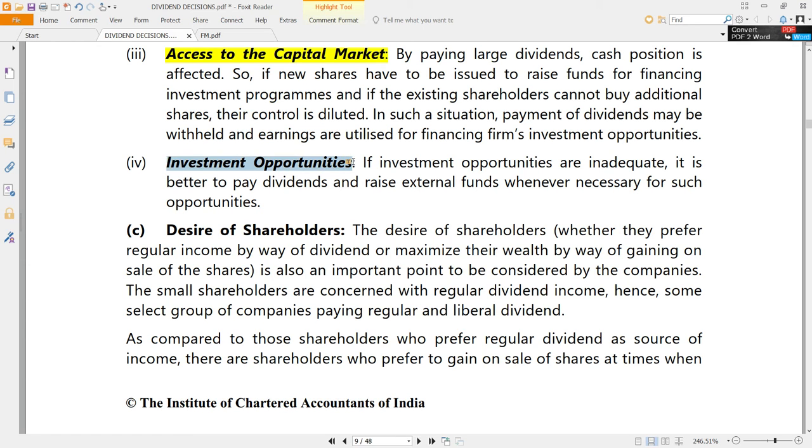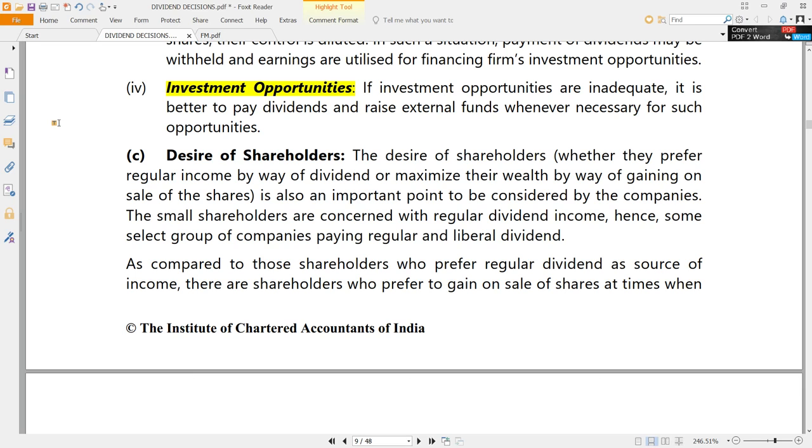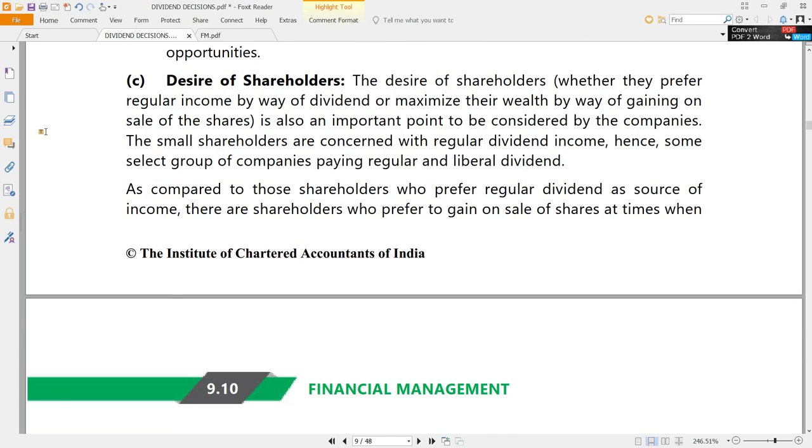And investment opportunities, of course. If there are good investment opportunities, retain. If there are no investment opportunities, better to pay out to the shareholders as dividend.